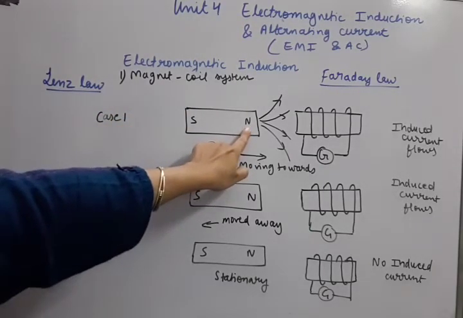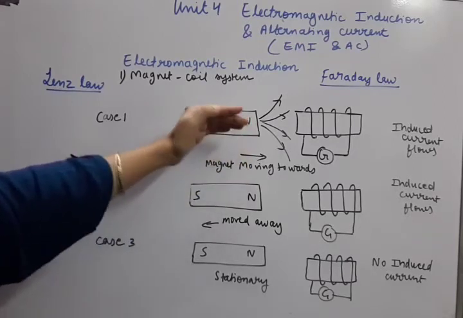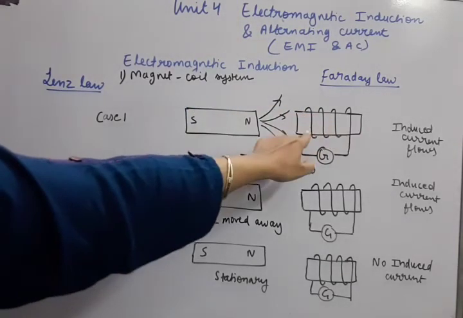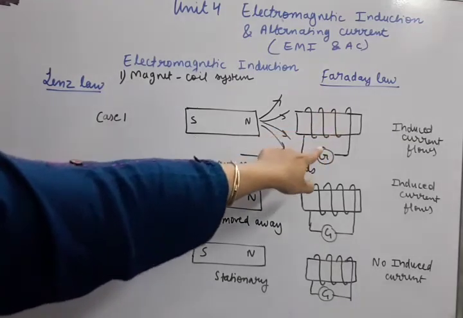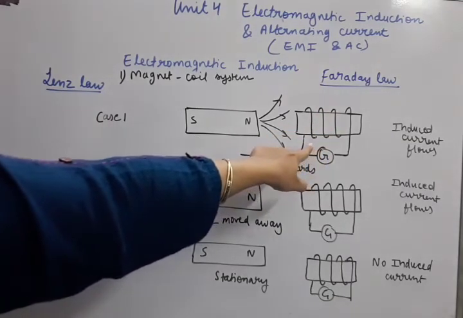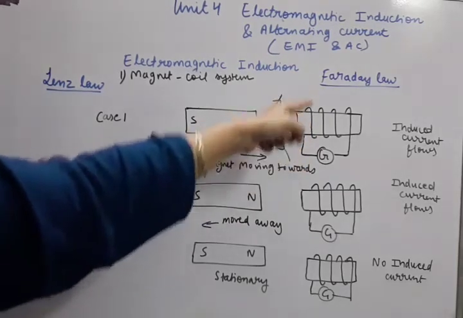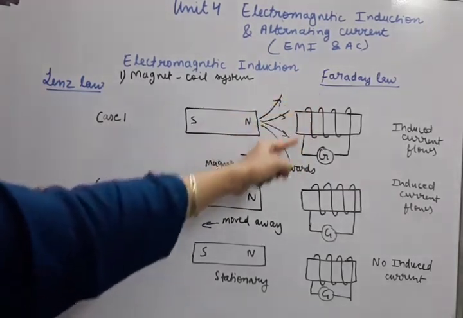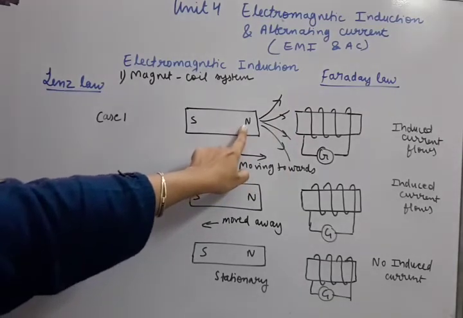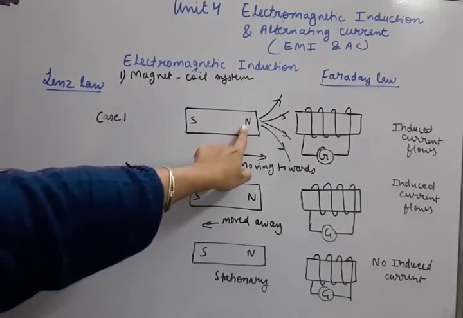In this case, the N pole of the magnet is moving towards this coil. So here current is produced. That is Faraday law. Now what should be the direction of the induced current here? Should it be clockwise or should it be anti-clockwise? So you see the rule is this way. We will apply the Lenz law this way.